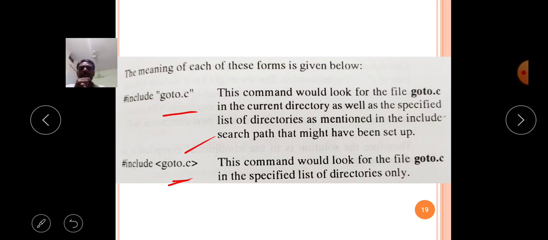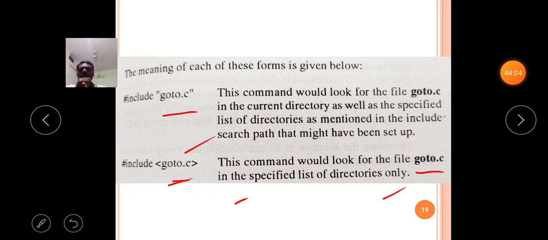Then what will happen? This command would look for the file goto.c in the specified list of directories only, not in the current directory. Okay, that is the difference between the two file inclusion methods.